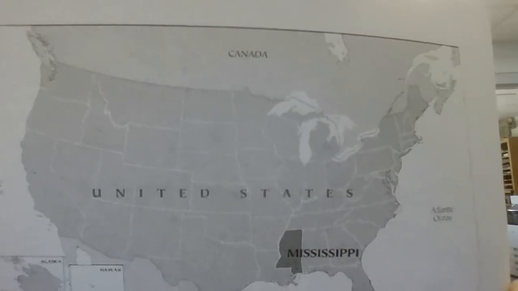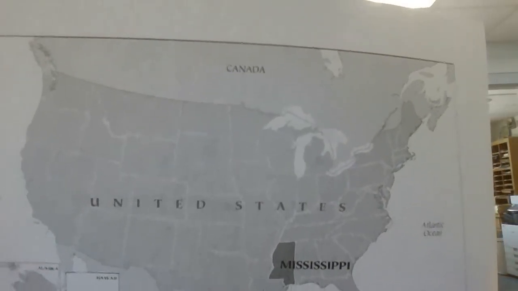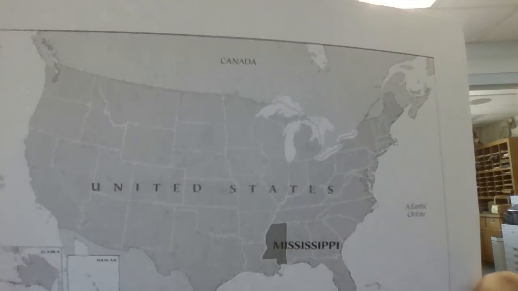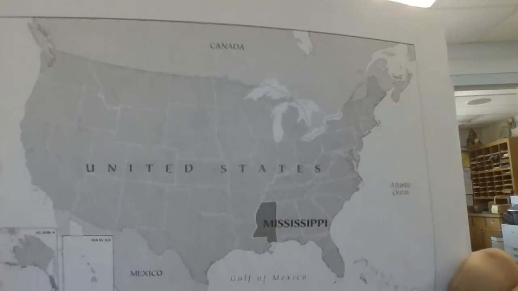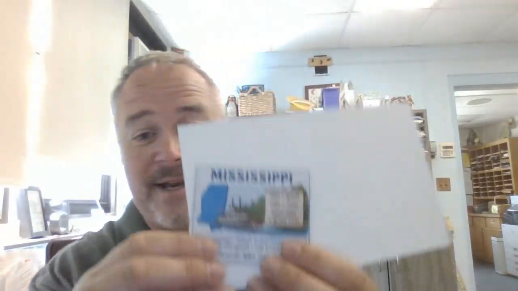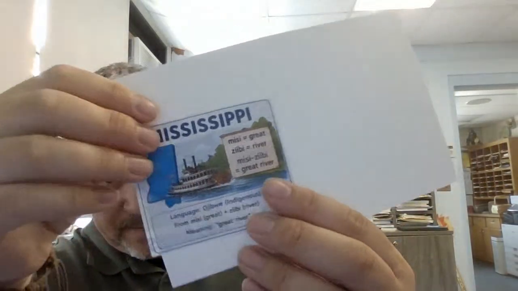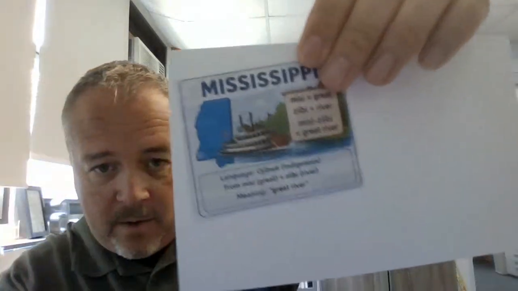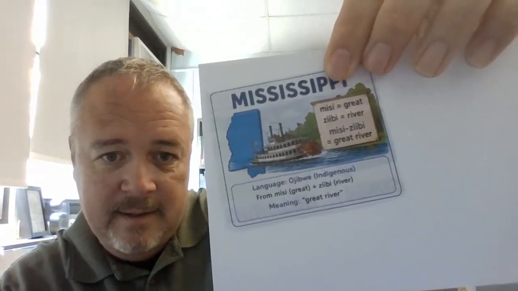Mississippi. I bet you've learned how to spell that name. Try to spell it with me. Ready? Mississippi. And so Mississippi comes from a different language. It's actually a Native American or indigenous language. Here we go. And it comes from 2 words also. Ready? So let's write it and see what it means. So here we go.